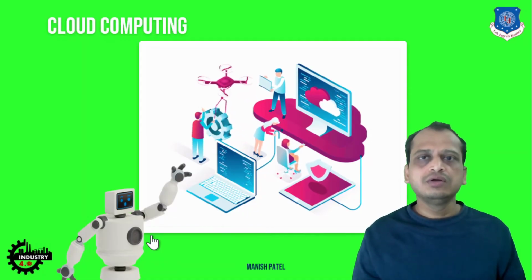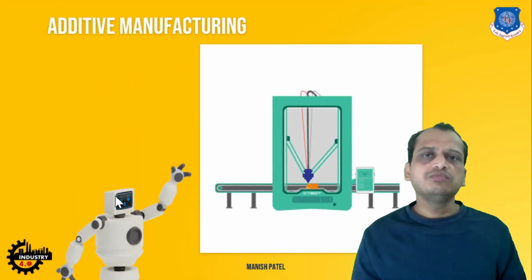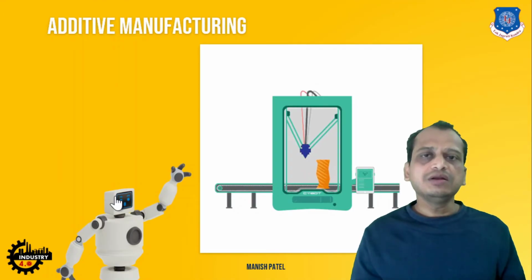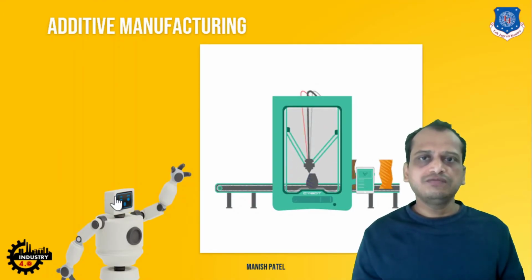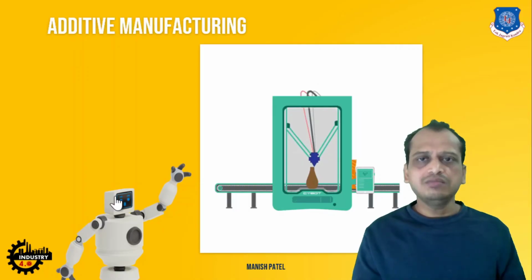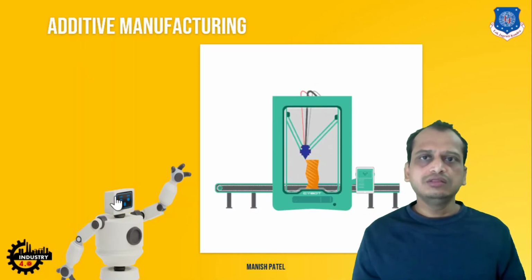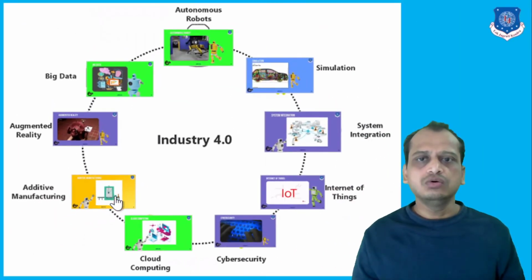derived right now, right? So another technology is the additive technology, or additive manufacturing technology, 3D printing technology, right? Where a very short span of prototyping is required, you can use this rapid prototyping methodology, or additive manufacturing. Rather than the material being removed, in this method of manufacturing you add the material, and in a very short span of time you can build the prototype. Again, it's a key component of Industry 4.0.